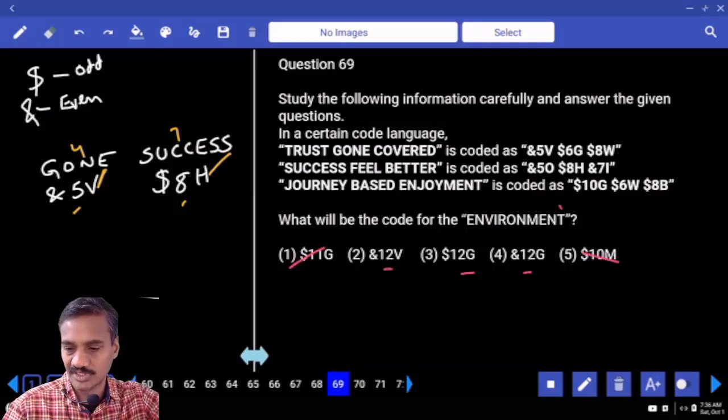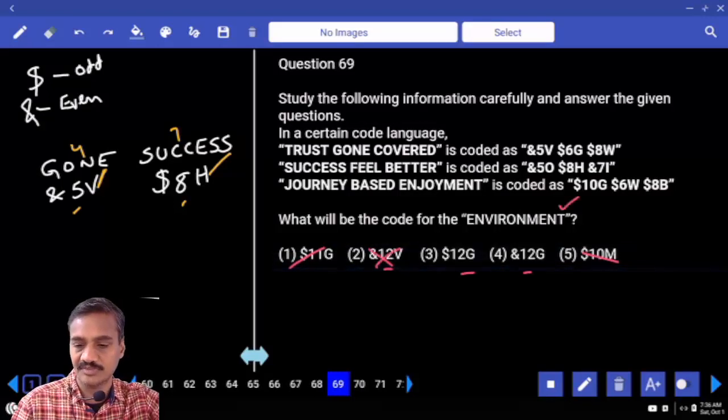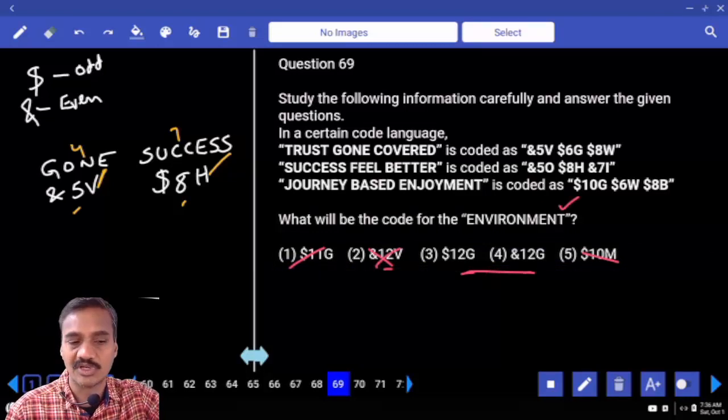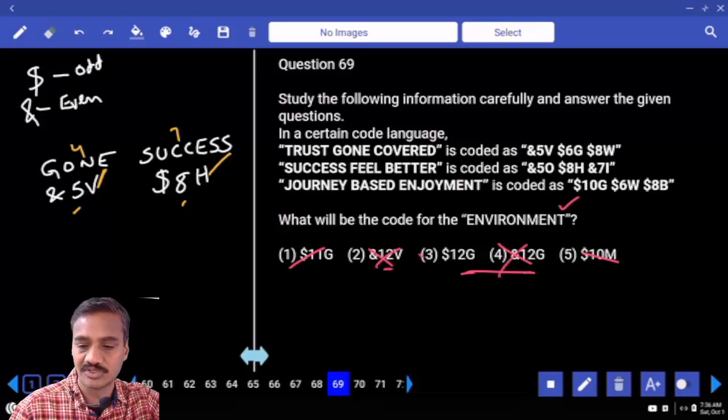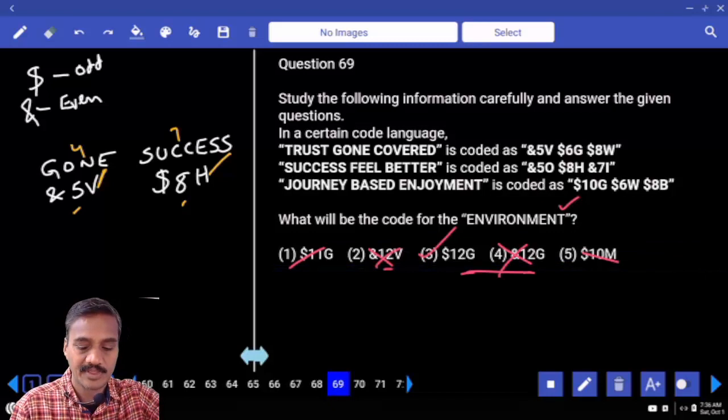Then last letter T. T కి opposite letter ఏంటి చెప్పండి? G. And G. Now here in this one, how many letters we have? 11 letters. 11 odd or an even? Odd. Odd means it must be $. This is again ruled out. Choice 3, question number 69. Then 70,